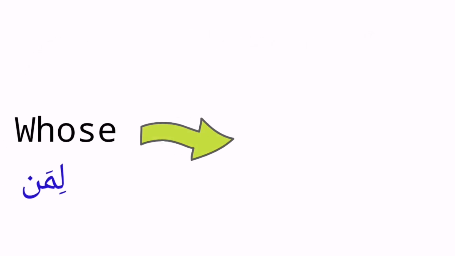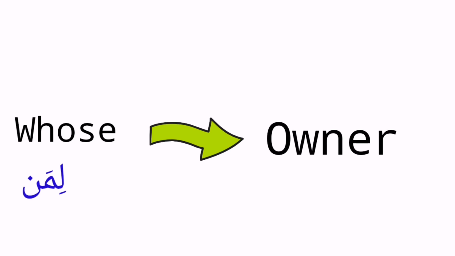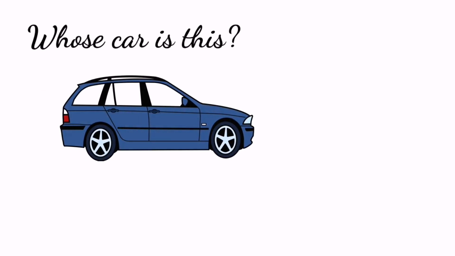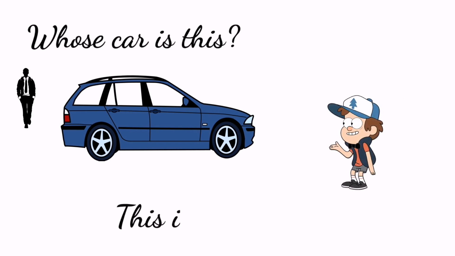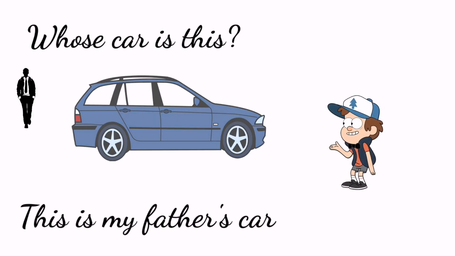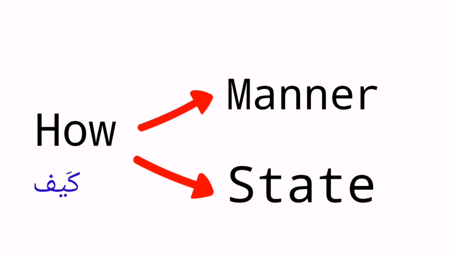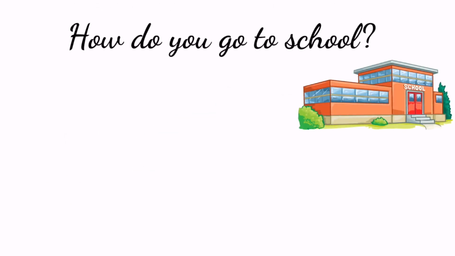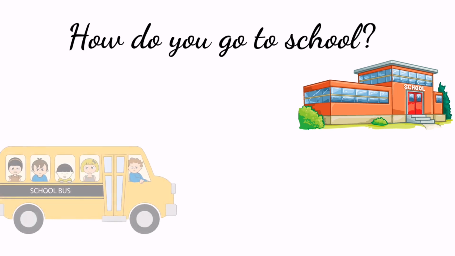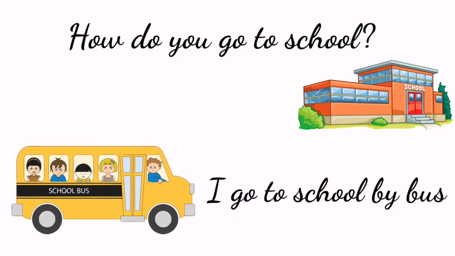We use whose to ask for the owner. For example, whose car is this? This is my father's car. How can be used for the manner or the state. How are you? I am fine. Or for the manner, how do you go to school? I go to school by bus.